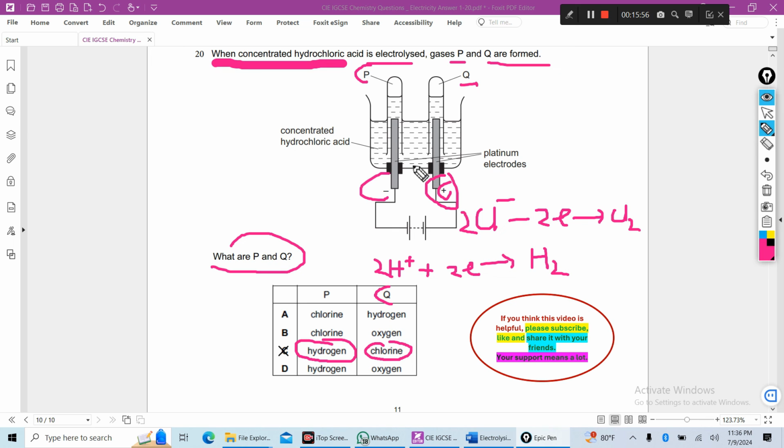At the cathode, the negative electrode, a reduction reaction occurs. Hydrogen ion gains electrons, that's why this is reduction. And Q is at the positive electrode, the anode. At the anode, an oxidation reaction occurs. Oxidation means loss of electrons. Chloride ion loses electrons to form chlorine gas.